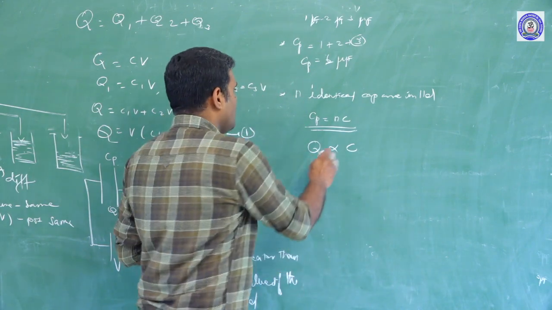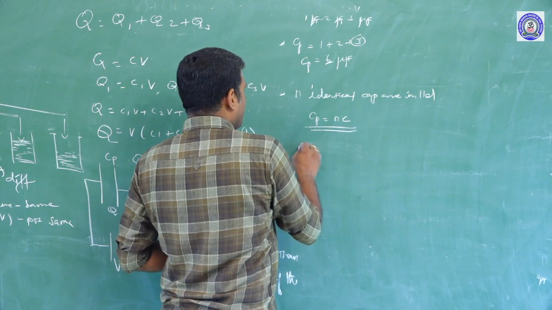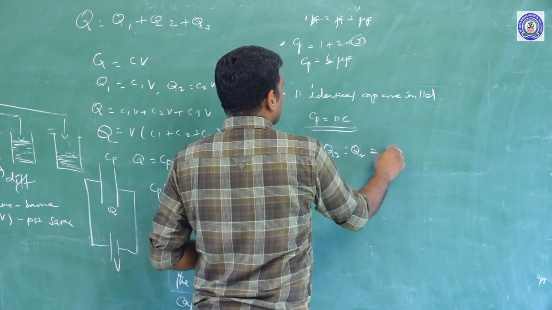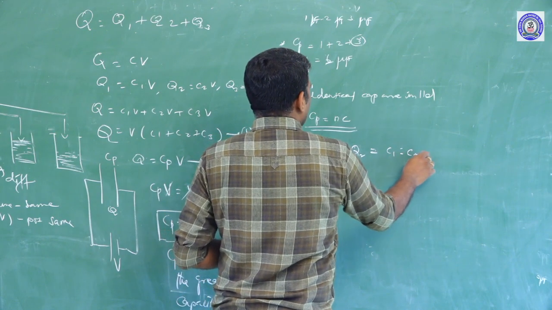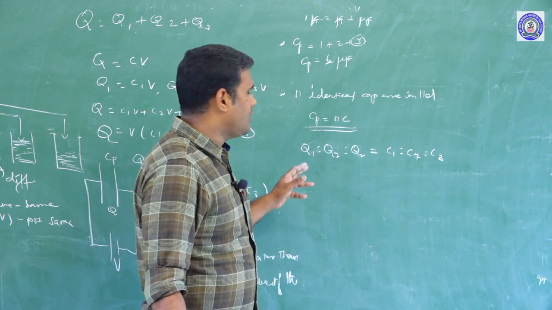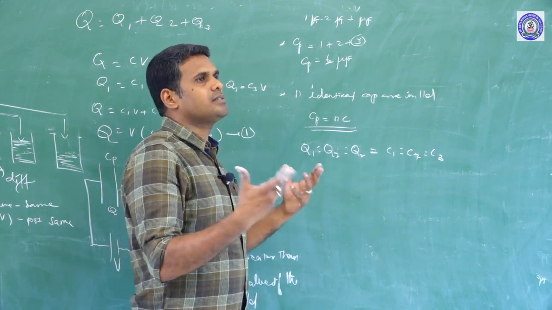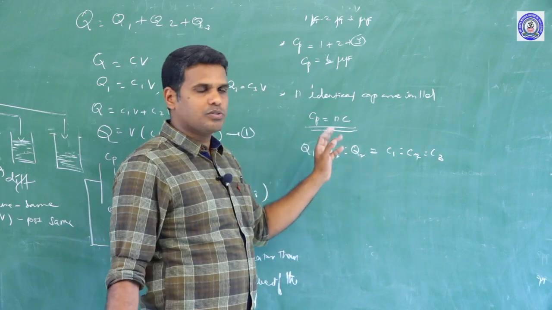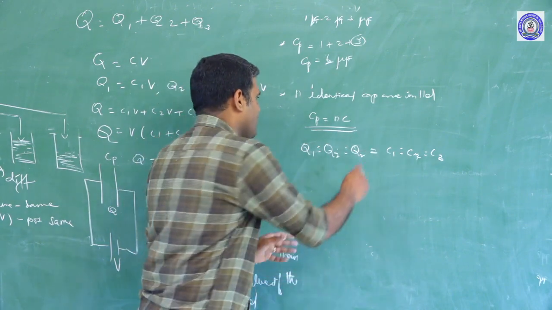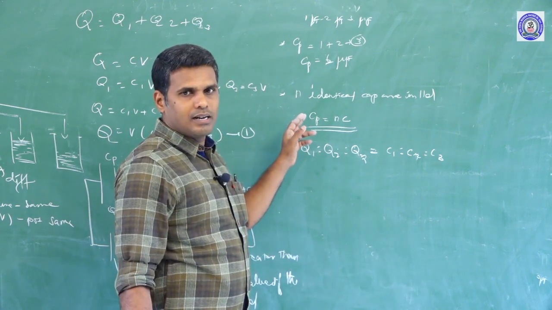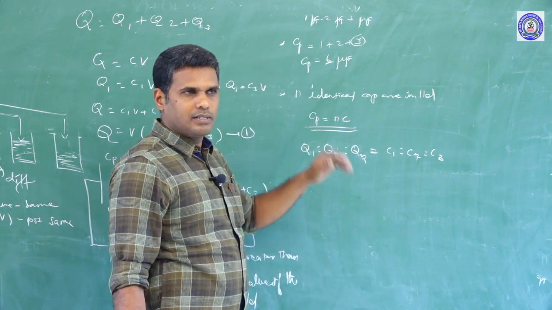Charge ratio: I can write Q1 is to Q2 is to Q3 is equal to C1 is to C2 is to C3. So the charge on each capacitor is proportional to the capacitance of the individual capacitors. Q1 corresponds to C1, Q2 corresponds to C2, and Q3 corresponds to C3, right? If n identical capacitors are connected in parallel, Cp equals nC.